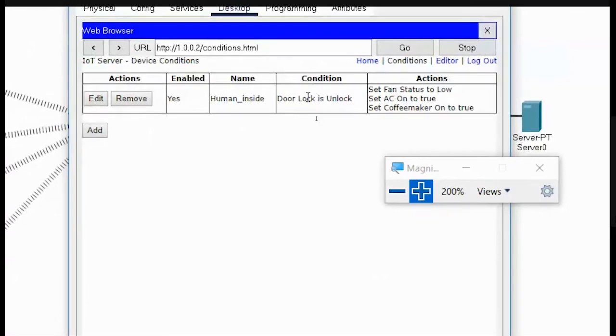See, what is the condition? This condition is enabled, and the name of the condition is human inside. And what is the condition here? Door lock is unlocked, which means I will take the following actions: set the fan status to low, set AC on, and set coffee maker on. So these are the things that I will be doing.